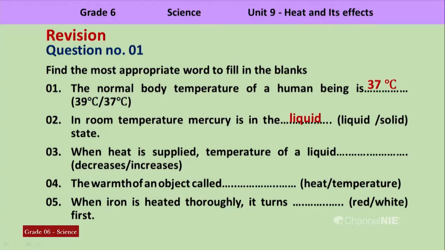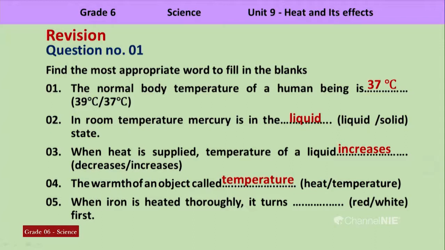Liquid state. You know, mercury is a liquid metal. It has a high density, but it is a liquid. When heat is supplied, temperature of a liquid increases. It is not decreasing. You know that when a substance is heated up, the temperature of the substance is increasing.